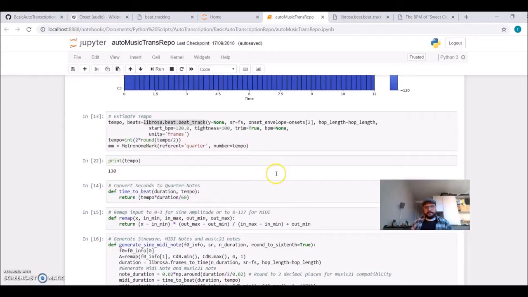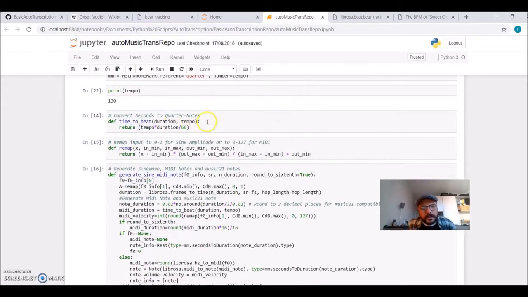referring to this tempo. Okay, now come some auxiliary functions. For MIDI, sometimes you need to give the duration not in terms of seconds, but in terms of quarter notes. So this is a function that will just convert from time to beat, so it will convert seconds to quarter notes.